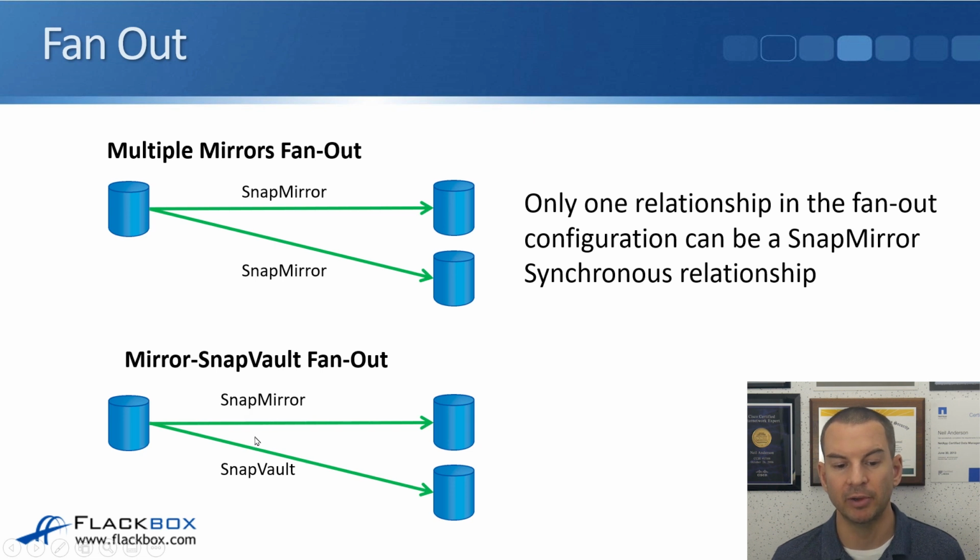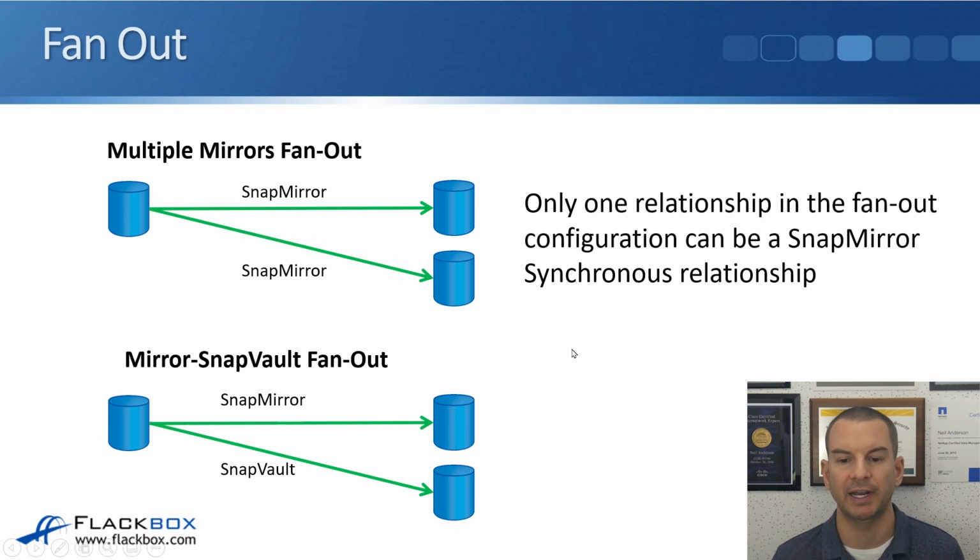You can also do it with SnapMirror and SnapVault. Now with this bottom one here, we're using SnapMirror to a destination volume. That would be in one cluster. The SnapVault would be going out to a different cluster. If you wanted to do SnapMirror and SnapVault out to the same cluster, it would be better to do that to the same destination volume and use unified replication there, because that would give you space savings and also cut down on the amount of bandwidth required as well. But if you do want to replicate out to 2 different destinations, if you've got one site which is used for disaster recovery and another site that is used for backup, that will work just fine.